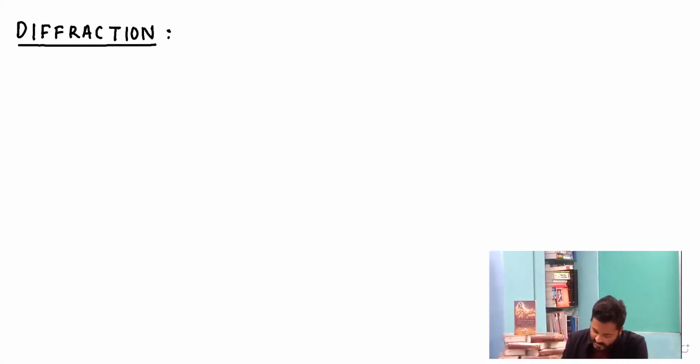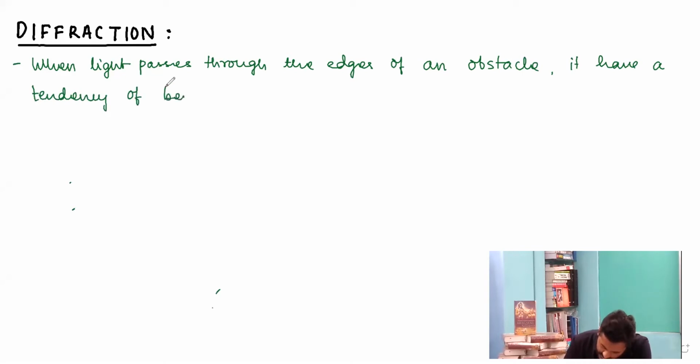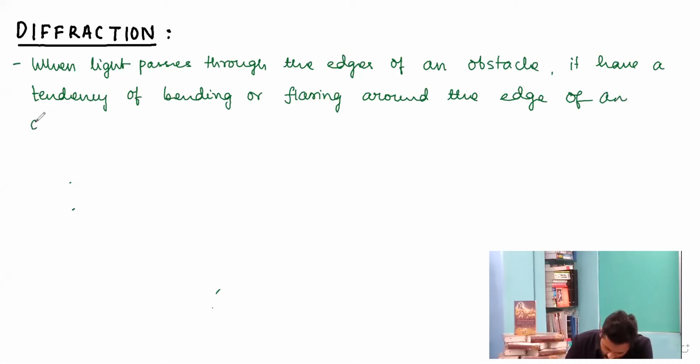So if we write this in a definition format, we write it in this way: when light passes through the edges of an obstacle, it has a tendency of bending or flaring around the edge of an obstacle.